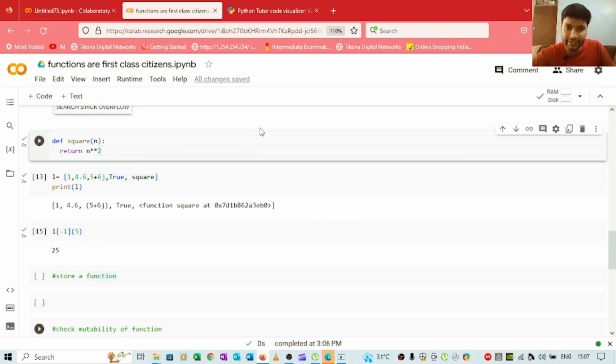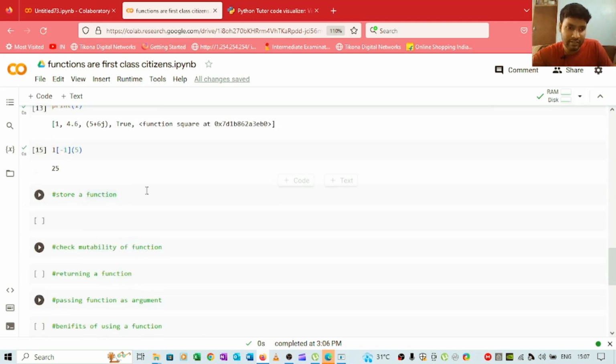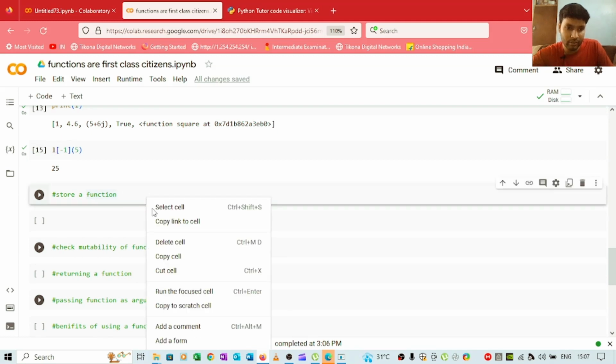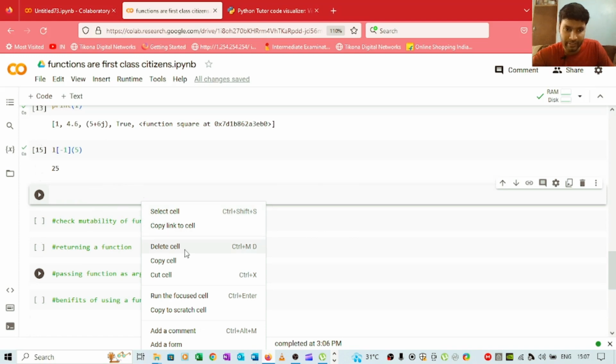I will write this topic on top of this code. So I will add one more cell here, and I will write store a function. So I have written it below that topic. I have written that topic name again, and I will simply delete these 2 cells, because we have already discussed this topic. So I will simply delete this cell.